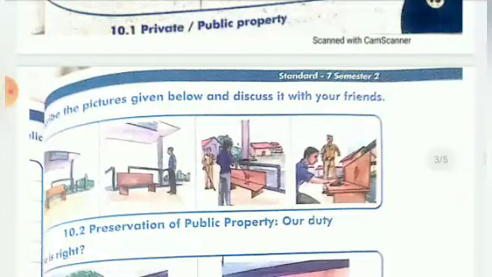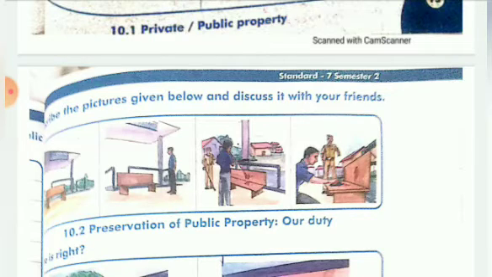Now you see in the next picture, preservation of public property, it is our duty. There are benches kept in the gardens, or you see here railway outside seats. If you are waiting for a bus and your bus has not come, there are seats given for you to sit, benches are there. Preservation of public property: we are using them, but we also should preserve them. It does not mean that because it is not our property, we can throw anything on it or dirty the benches.